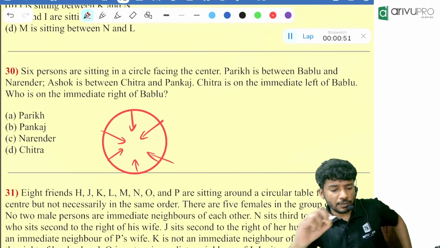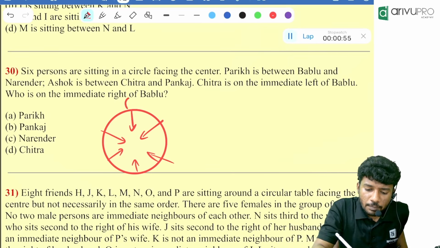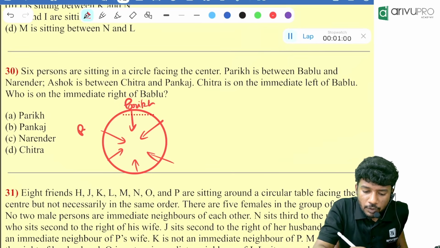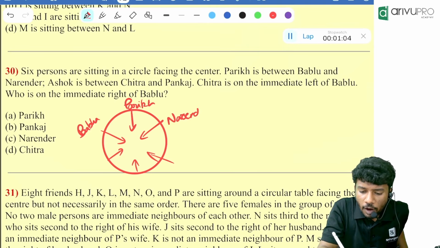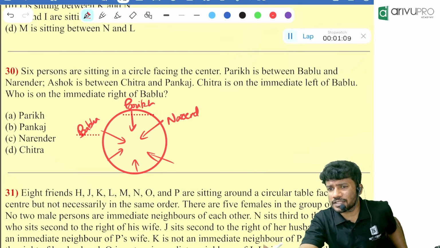Okay. Now, people, what is given? Parik is between Bablu and Narendra. Parik is over there. Parik is between what and what? Bablu and Narendra. This is one option. Narendra and Bablu. Likewise, it can be there.